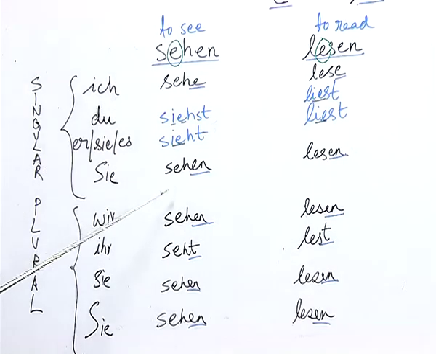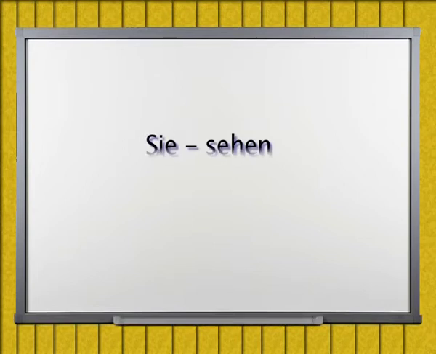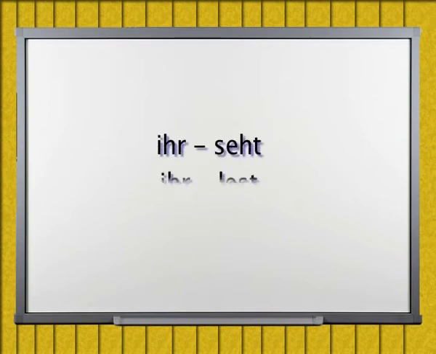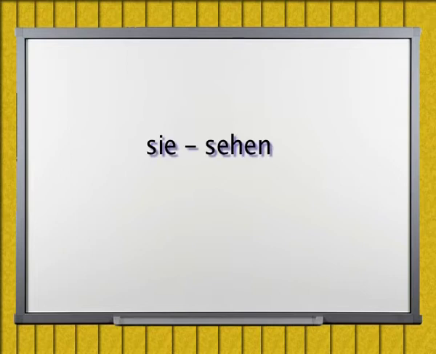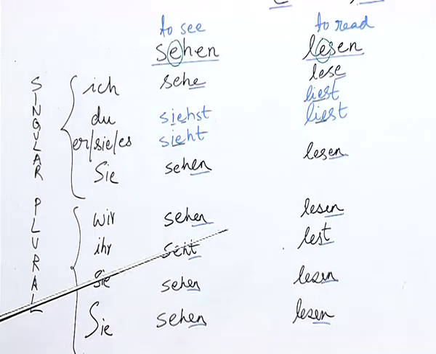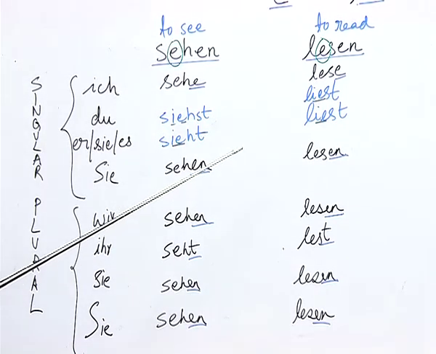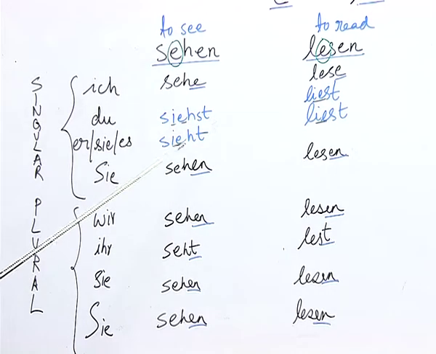Now, moving on to the other conjugations, they follow the usual pattern. Sie sehen, sie lesen. Wir sehen, wir lesen. Ihr seht, ihr lest. Sie sehen, sie lesen.